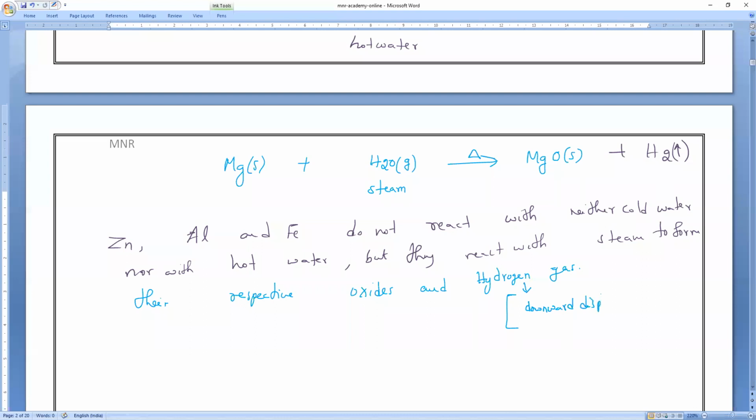This is the method we use to collect hydrogen gas. Understand, Hari? This is also one of the important questions.